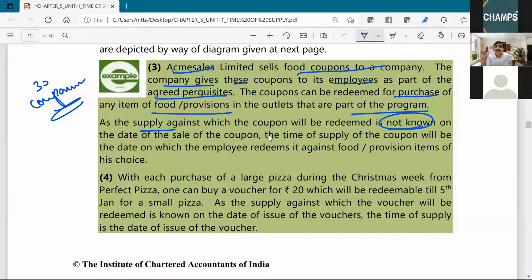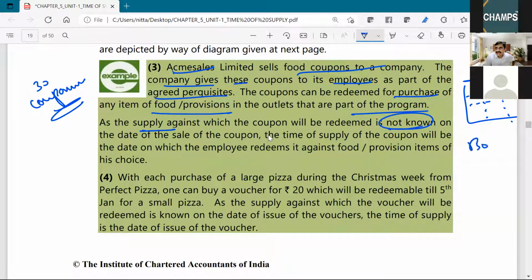Every year they used to send an AGM notice. Along with the AGM notice, they used to send coupons.